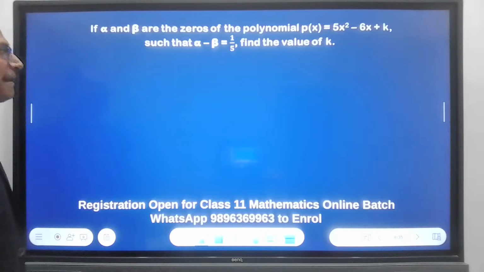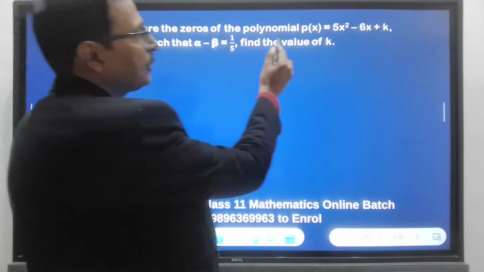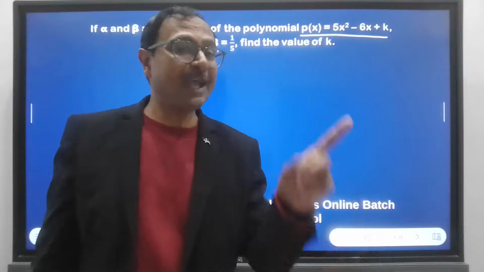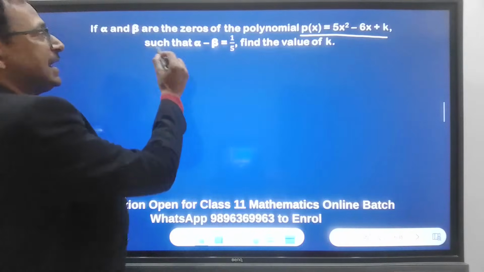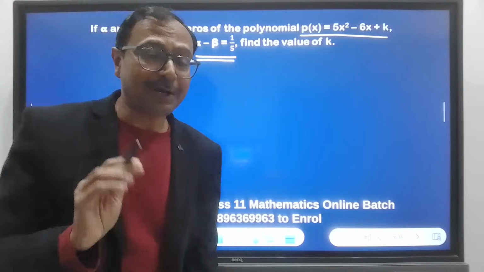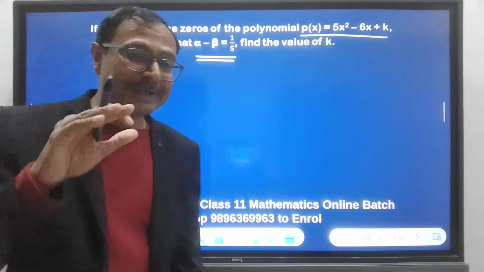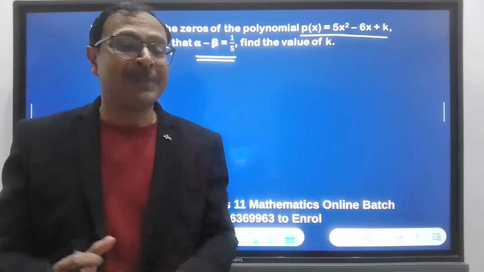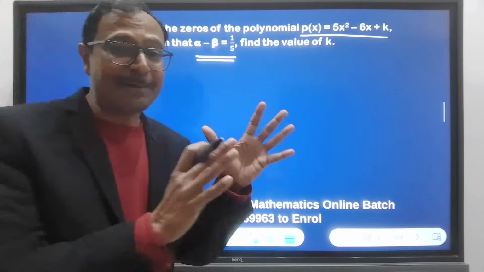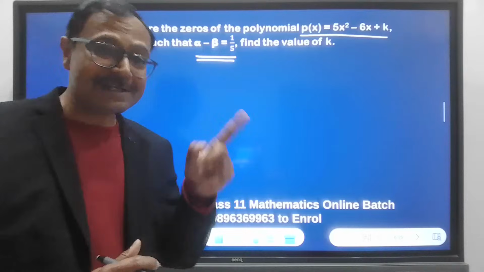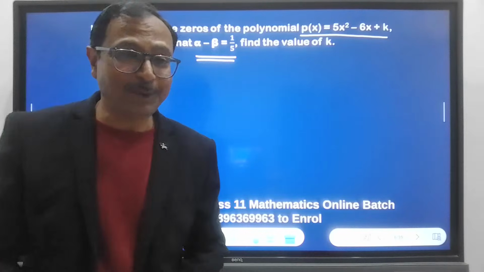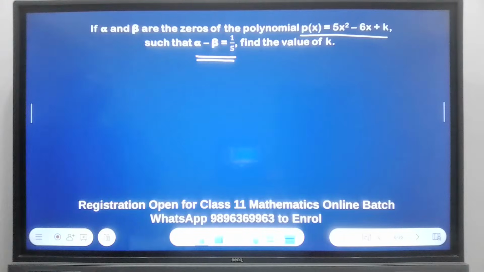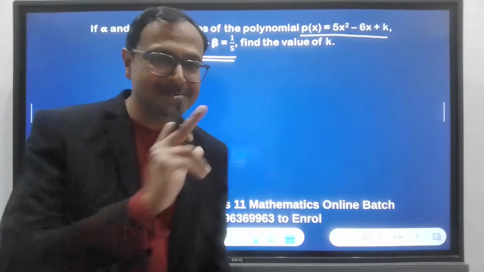Okay, let's have this question. If alpha and beta are the zeros of the polynomial 5x square minus 6x plus k, such that alpha minus beta is 1 by 5. Very important that you know alpha minus beta, because most of the times, in questions based on relationship between zeros and the coefficients, students know many things about alpha beta type of questions, but they don't know the alpha minus beta formula. So very important that you should know the alpha minus beta formula first. Let's do it, and we will see how quickly we can find the answer also.